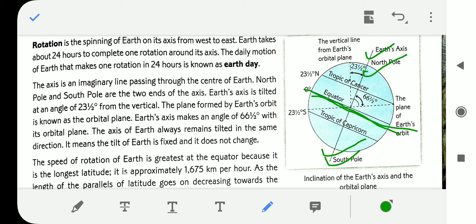So it takes 1675 km per hour, because the equator is the longest latitude, and the other latitudes gradually decrease towards the poles, meeting at 0 degree at the poles.